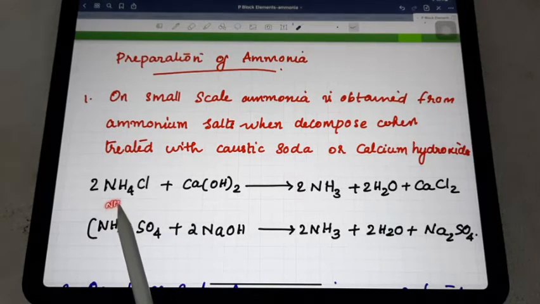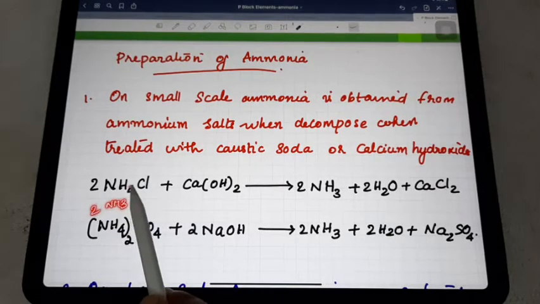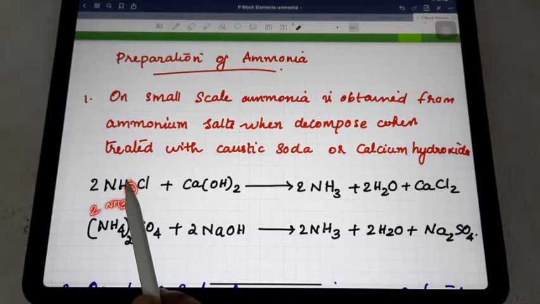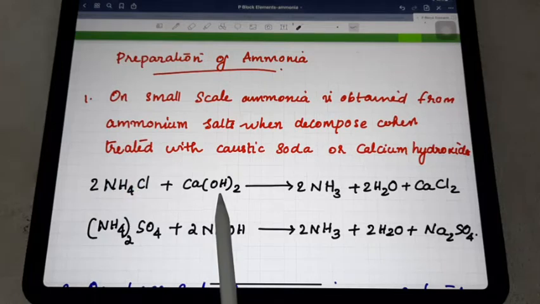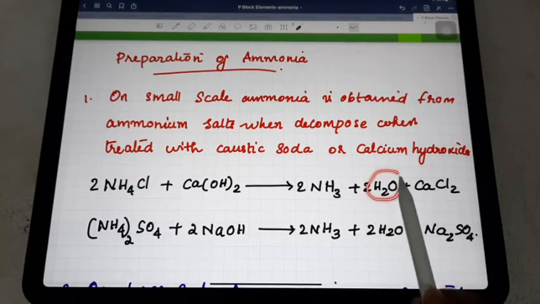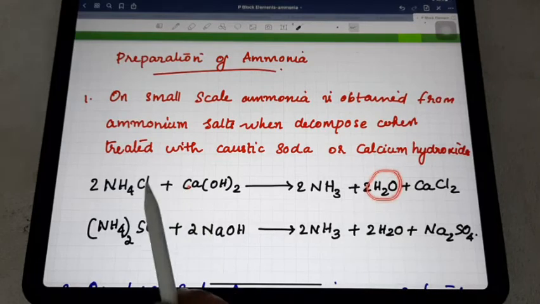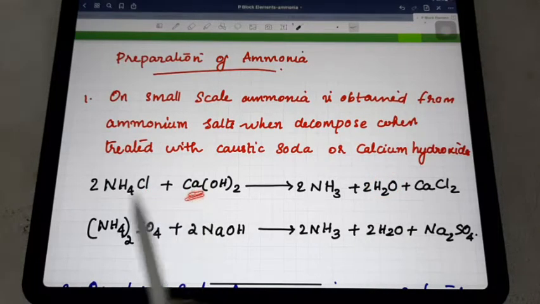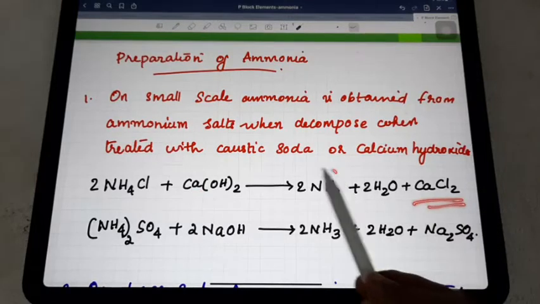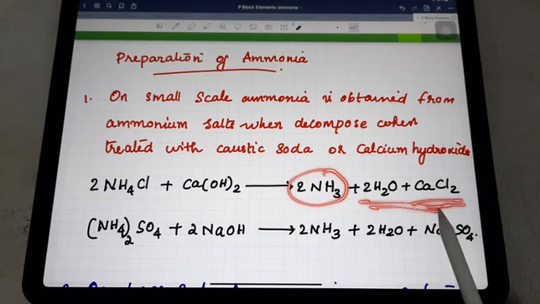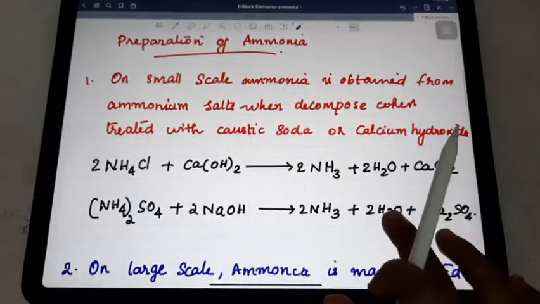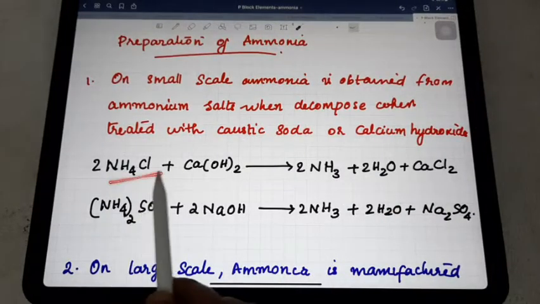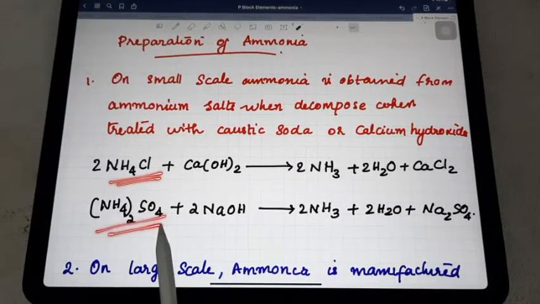So NH3 is taken from these two molecules. The two remaining hydrogens, together with the OH part, result in water molecules. Then 2Cl and one Ca are there, so CaCl2 also forms. So along with ammonia there is a side product also formed. Ammonium chloride or any other ammonium salt can be used.